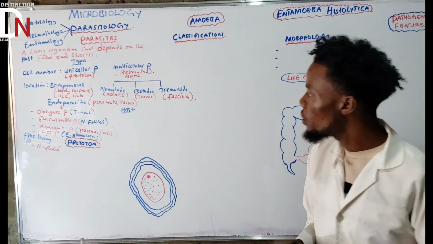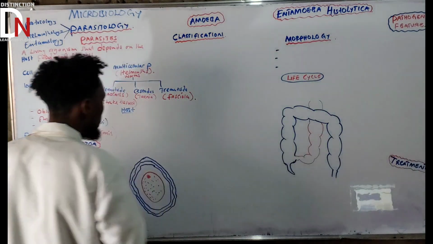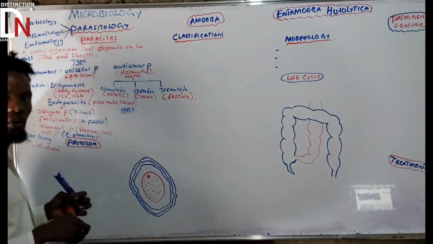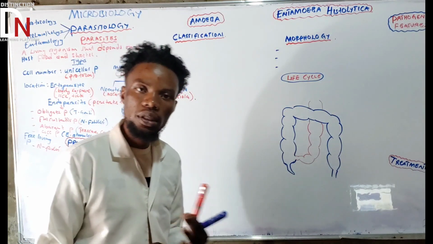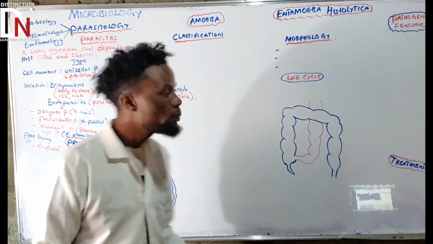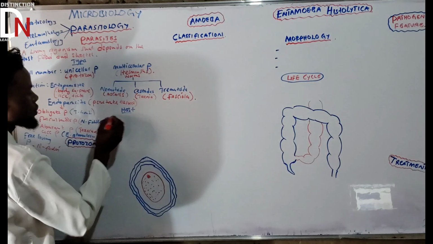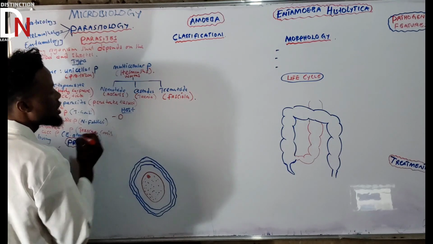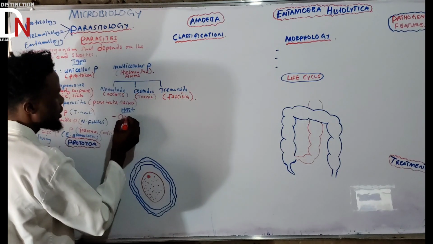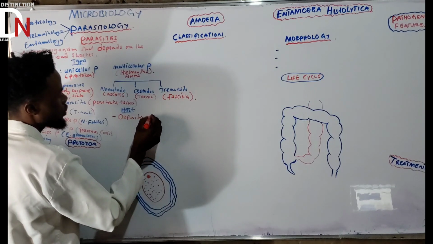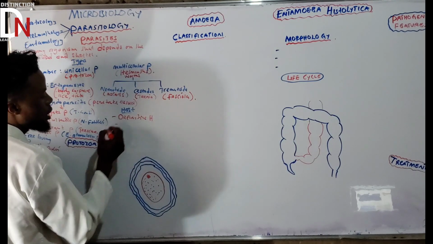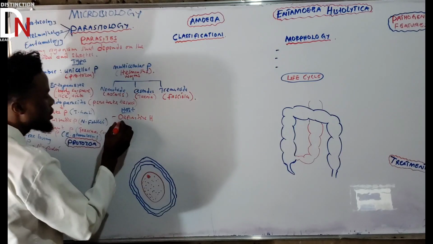Now, how many types of hosts do we have? There are a lot of hosts, but I'm going to talk about the most common hosts that we talk about when it comes to life cycles. The first one is the definitive host, and I'll just say H. There is also another one which we call the intermediate host.